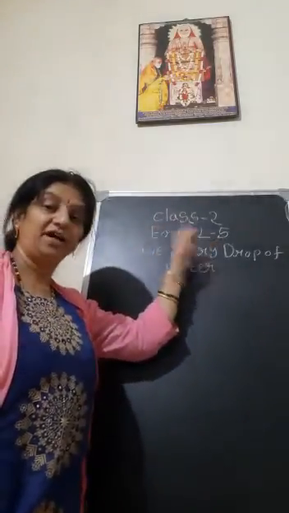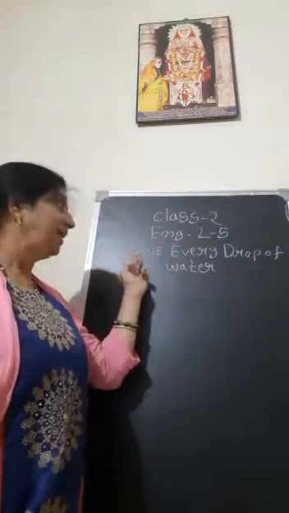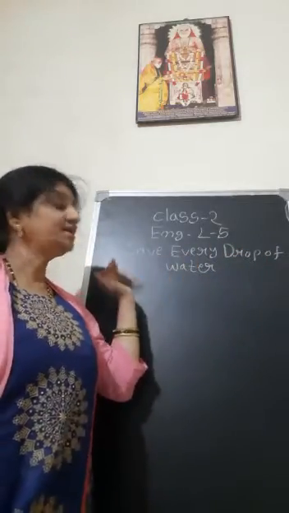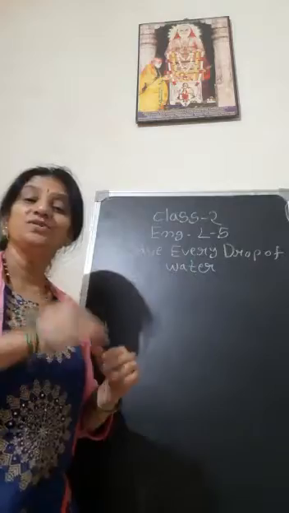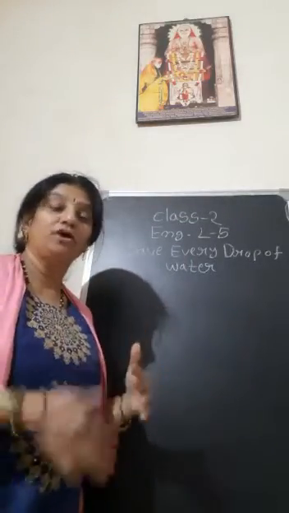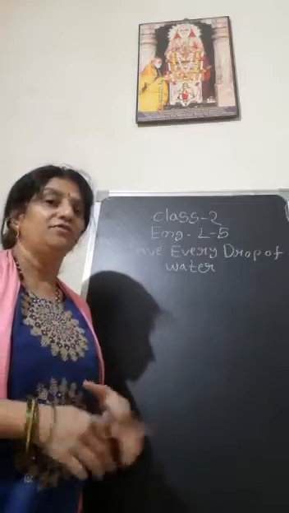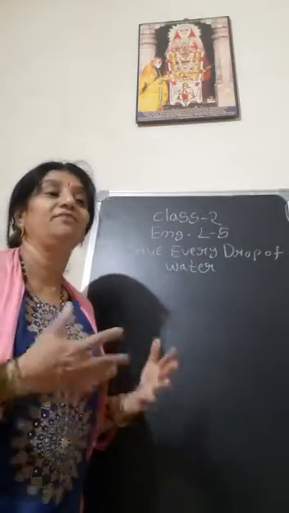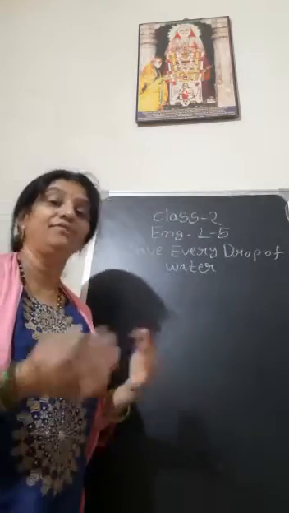Lesson number 5. What is the lesson name? Save every drop of water. What does this mean? We have to save water. If it is dry, we can't get water anywhere. So we have to save the water when we have plenty of water.